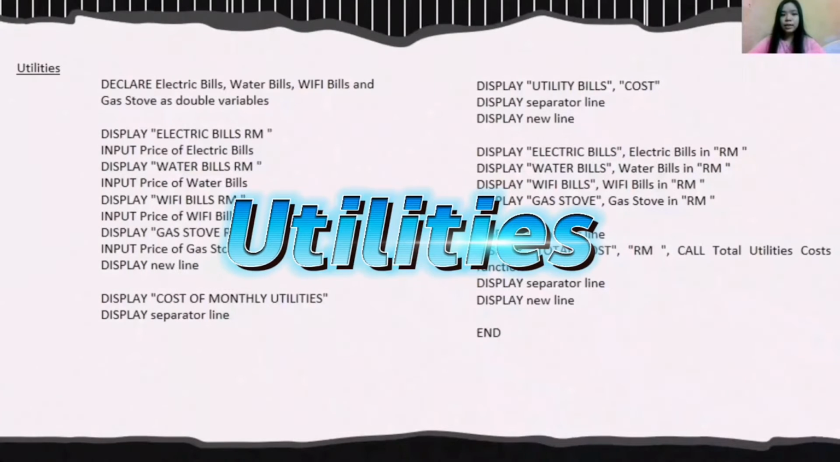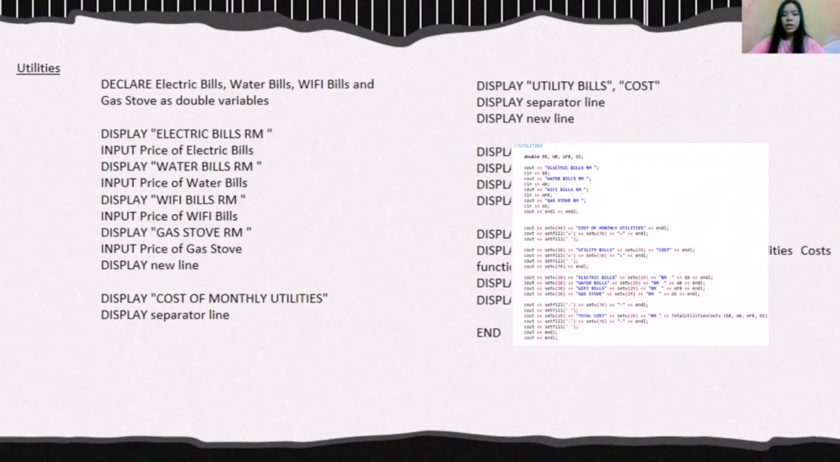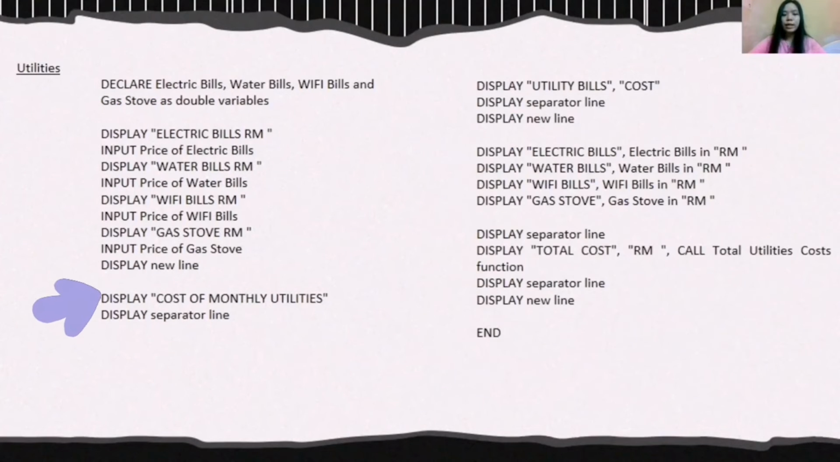Part of utility: declare electric bill, water bill, Wi-Fi bill, and gas stove as double variable. Display each utility bill RM. Input price of each utility bill. We will have a table, so display cost of monthly utility. Display utility bill and cost. Display each utility bill for column utility. Utility bill in RM for column cost. Then display total cost in RM. Call total utility cost function. Therefore, end for the part of utility.